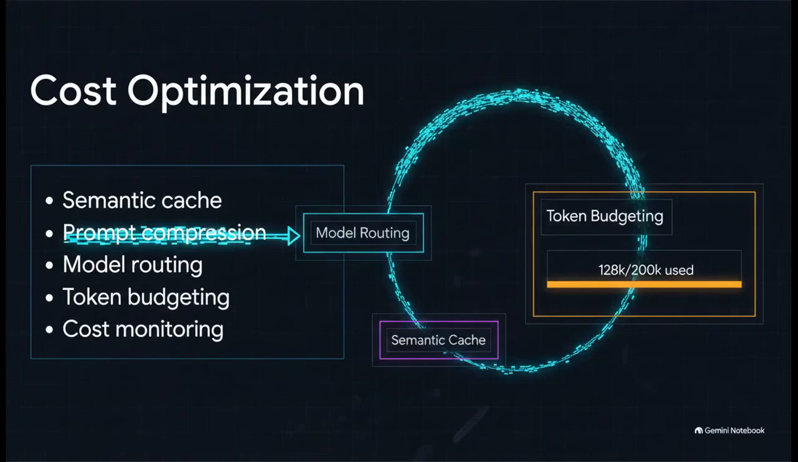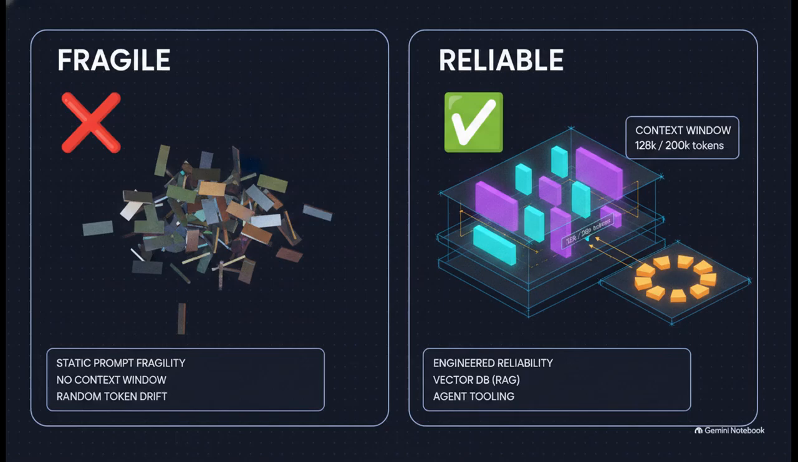And then there's the cost aspect. Running these dynamic loops gets expensive fast. You have to implement cost optimization layers like semantic caching and intelligent model routing. Honestly, leveraging KV cache optimization can drop your API latency by over 80%. Add prompt compression and strict token budgeting, and that is how you keep your system sustainable and your bills from skyrocketing.